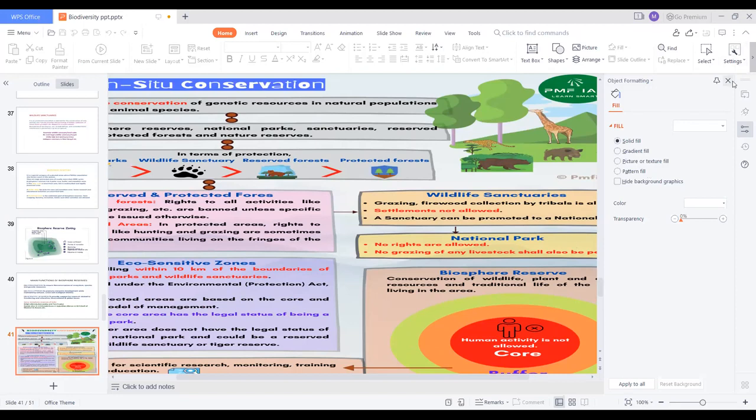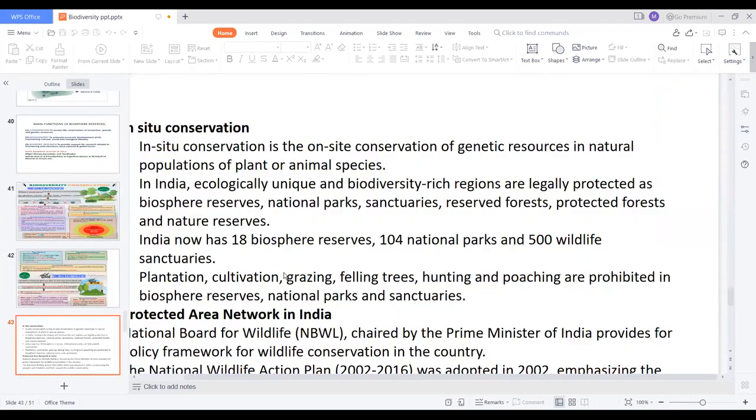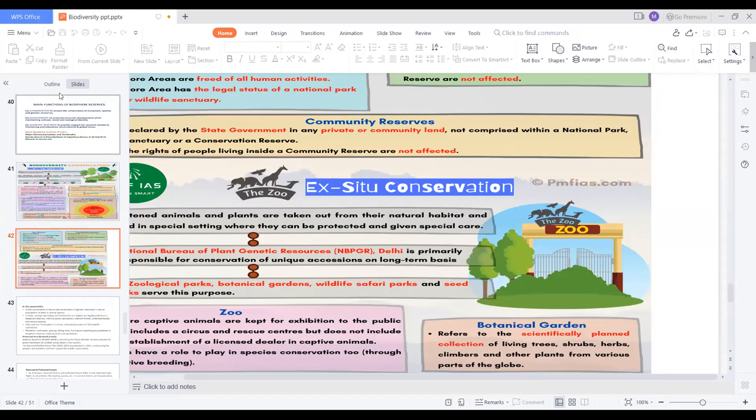So I just want to show this picture, but it is not clear here.